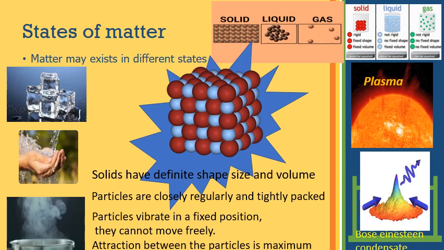Okay, if you observe the diagram there, plasma is another state of matter, and Bose-Einstein condensate is another state of matter. Plasma is normally present at higher temperatures, that is on the sun, in flames, or in the stars. And Bose-Einstein condensate is generally at lower temperatures. If you are able to take the temperature to absolute zero, then this Bose-Einstein condensate will exist. These are the fourth state and the fifth state of matter.